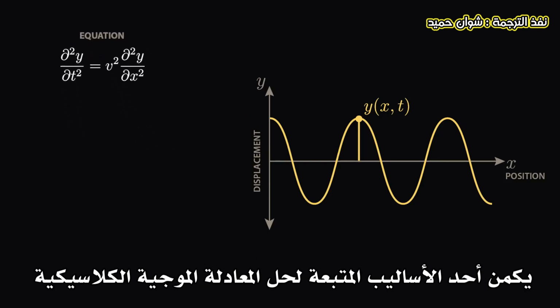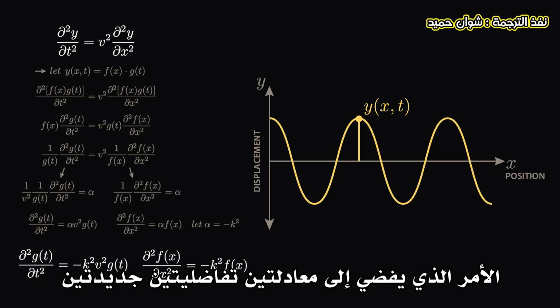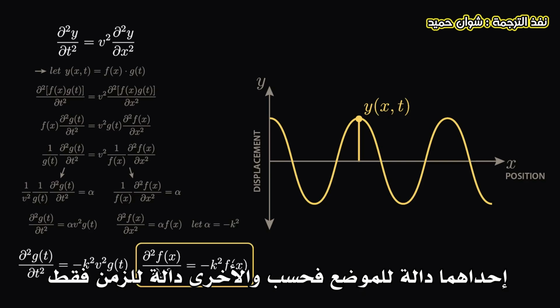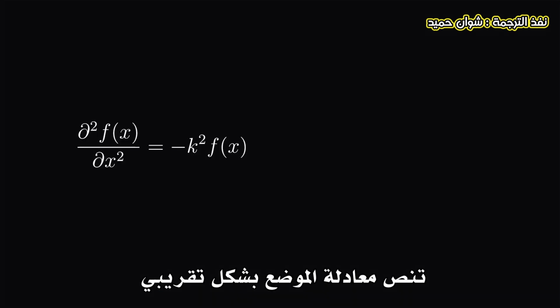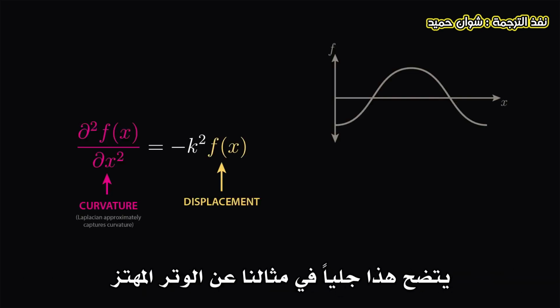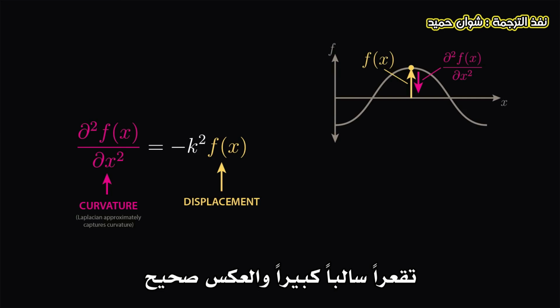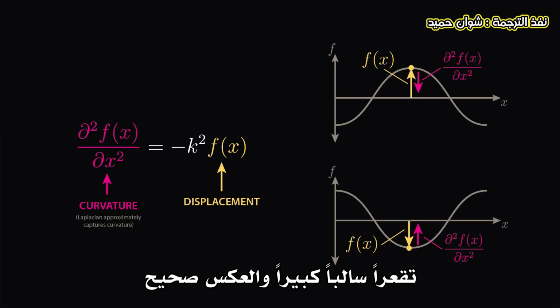A common approach to solving the classical wave equation is to break apart its spatial and time components, resulting in 2 new differential equations, one that depends only on position and one that depends only on time. The position equation roughly says that the curvature of the wave should be proportional to the negative displacement of the wave. This makes a lot of sense in our vibrating string example. A point with high positive displacement corresponds to a high negative curvature, and vice versa.